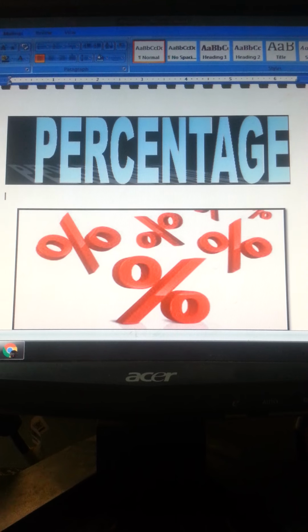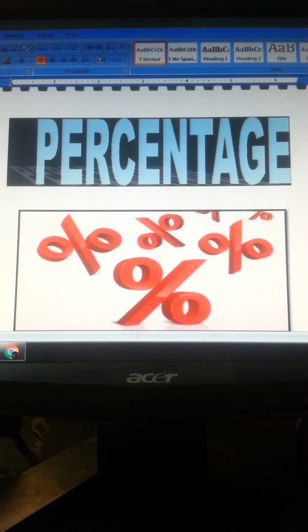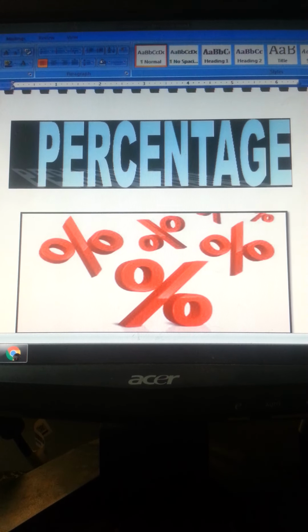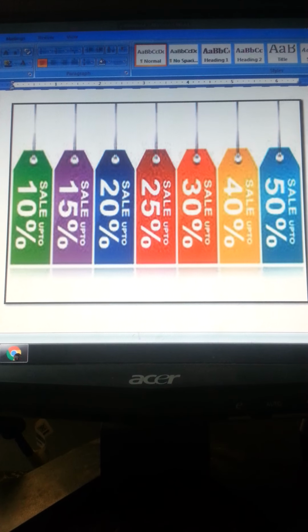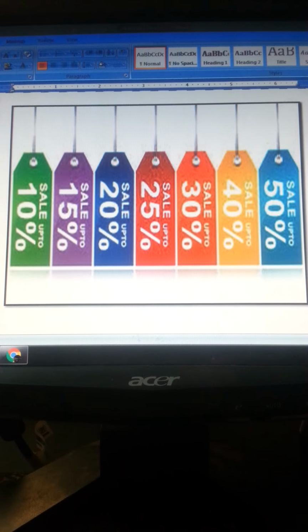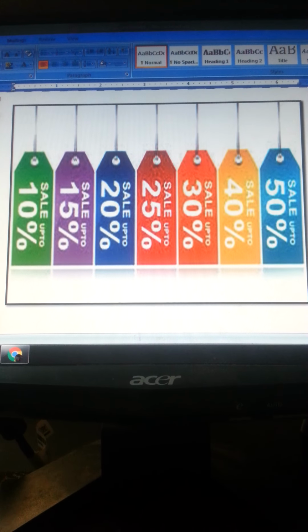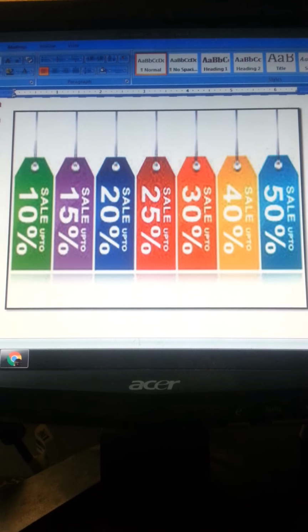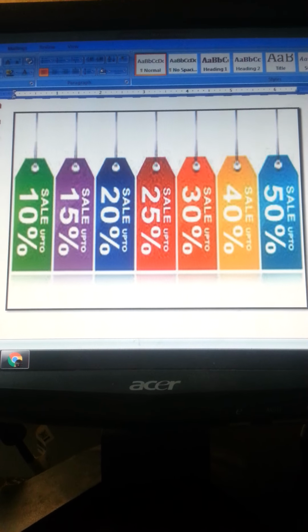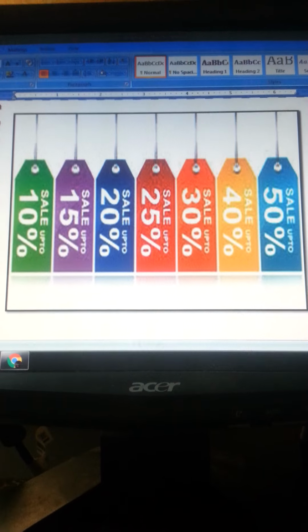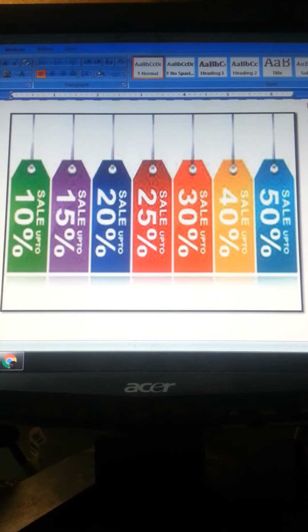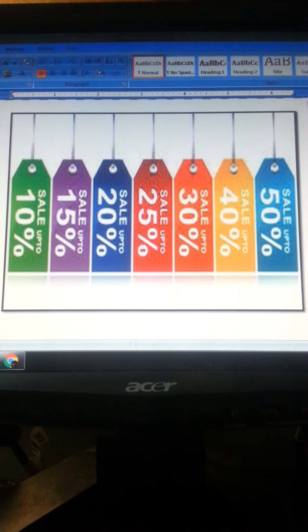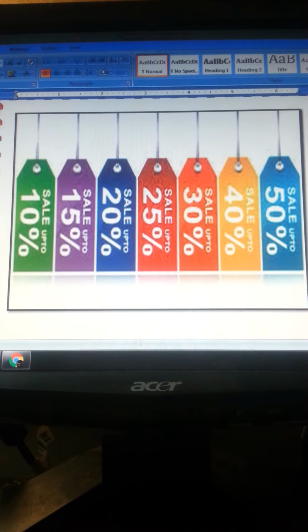Today we are going to start a topic, percentage. We have already heard about percentages everywhere in our daily lives. I hope you have already seen this sign everywhere outside the malls, and it's a very common sign. Sales up to 50%, sales up to 40%, 10%, whatever. We have already seen since our childhood. We have been watching this thing outside in the market.